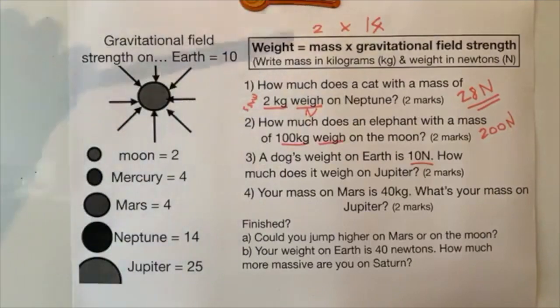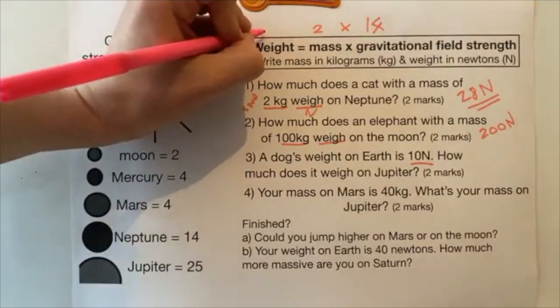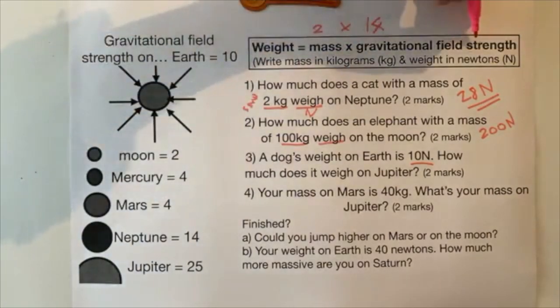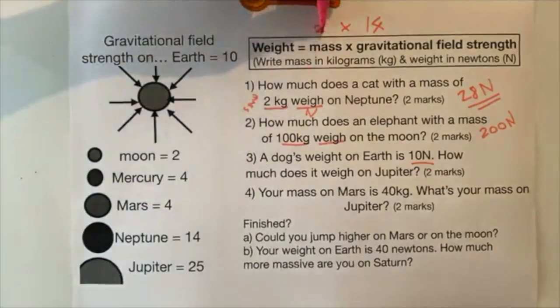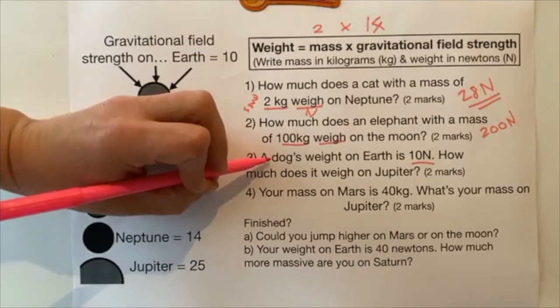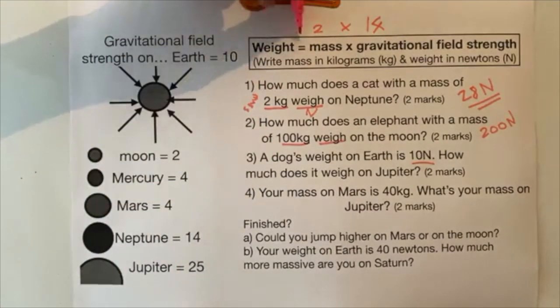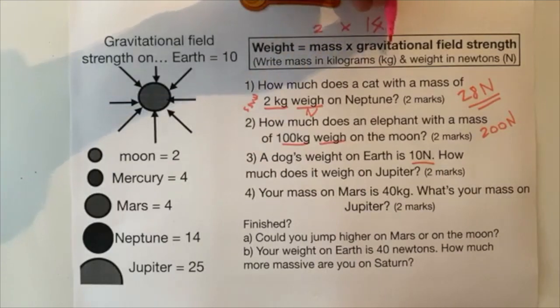So for question 3, we know that this number is 10, and we know that this number is 10. So 10 equals something times 10. Well, 1 times 10 is 10. So the mass of the dog must be 1, all right? Because the dog weighs 10 newtons. So 10 newtons equals 1 kilogram times 10.